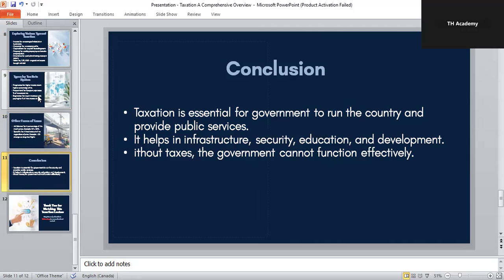So now, let's wrap up everything we learned today. Taxation is a system that keeps a country alive and functioning. It provides the government with money to build roads, fund schools, ensure safety, and create jobs. Taxes are not a punishment, they are our contribution to the nation. When citizens pay taxes honestly, the countries grow stronger and fairer. So remember, taxation is not just about money, it's about building a better society for everyone.